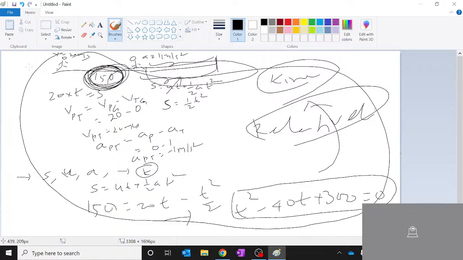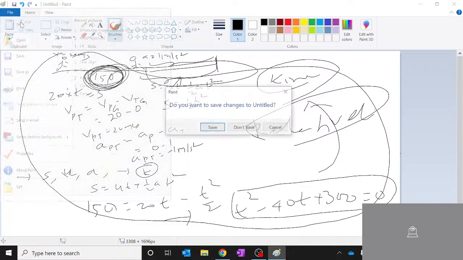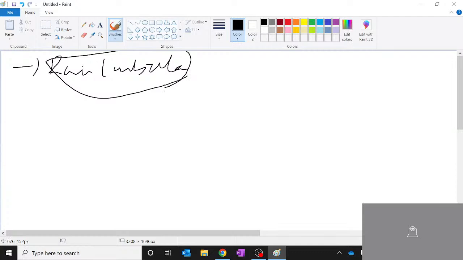Now similarly, in a similar wavelength, the next conceptual scenarios are your rain and umbrella problems. So the idea is, let's say you're standing here.